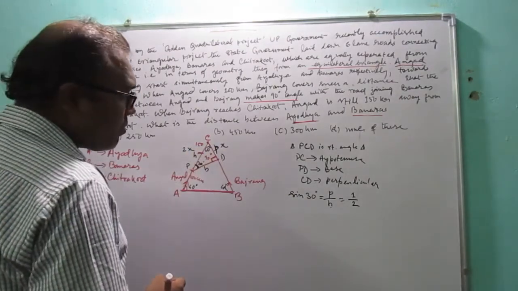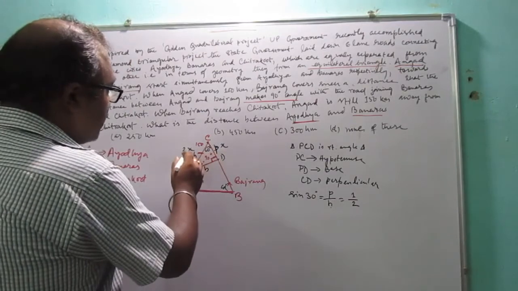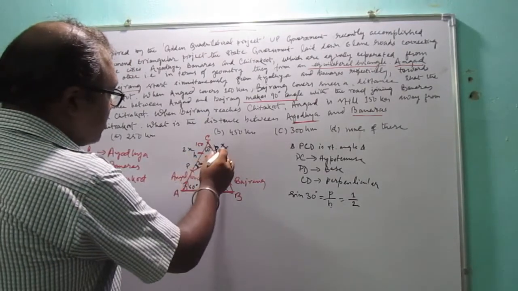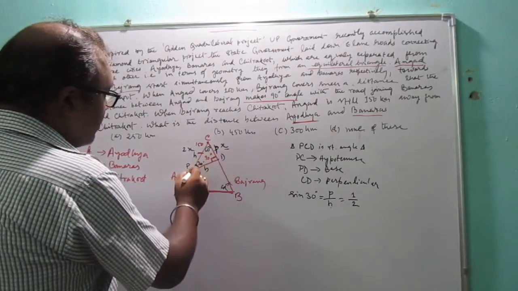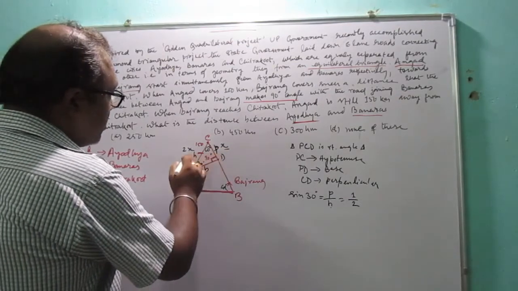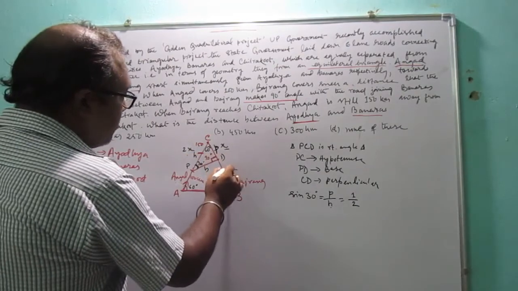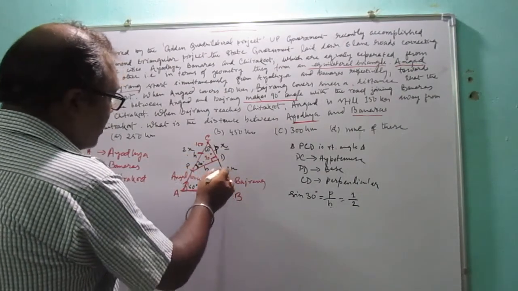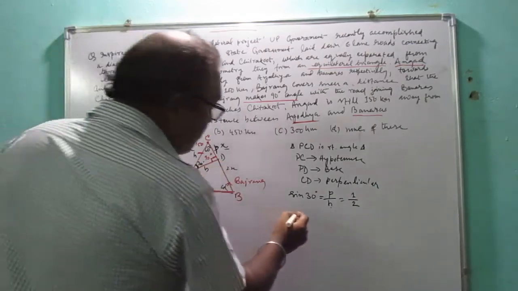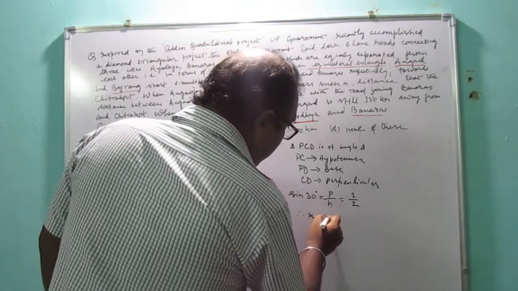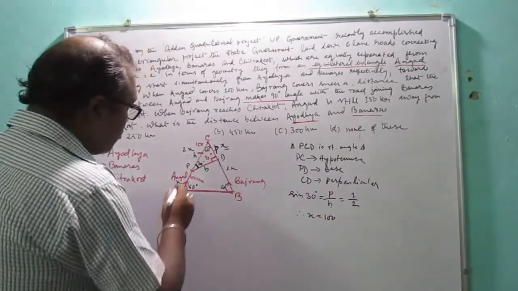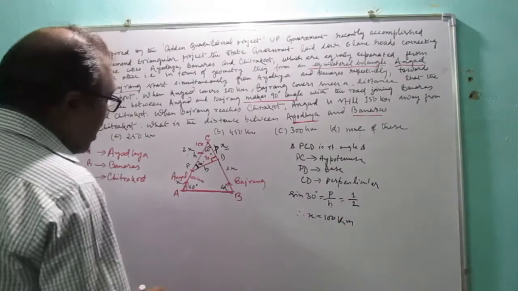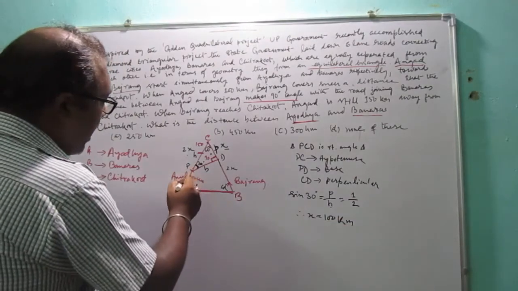So as this one is twice x and this one is x, they have to be in the ratio 2 to 1. Therefore x is equal to 100 kilometers.